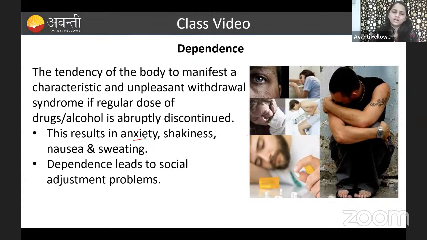Then how do we make that person discontinue all these things day by day? If he is drinking so much alcohol, or taking 10 cigarettes per day, we have to minimize that amount. For the next day, he has to take like 3 or 4. Then day by day we should decrease the amount. That is what we call tapering. By that, he has to avoid all these things, that is the alcohol and drug abuse.